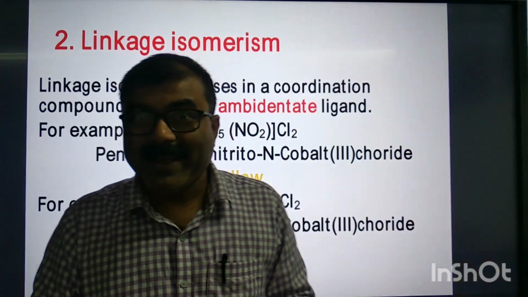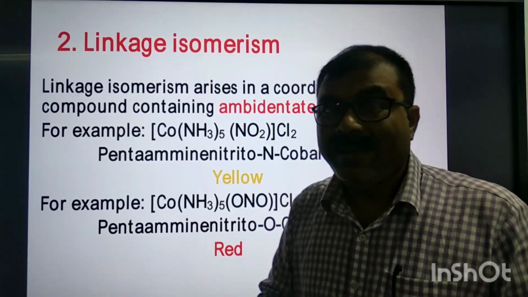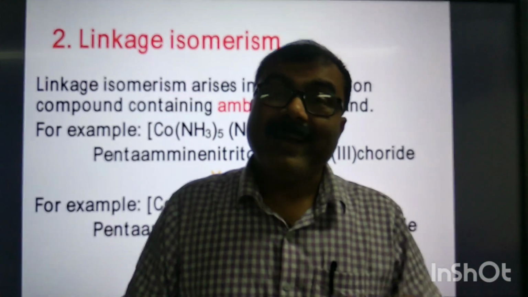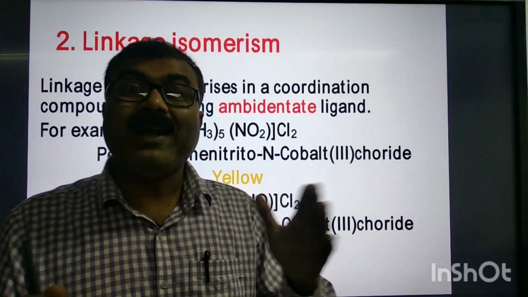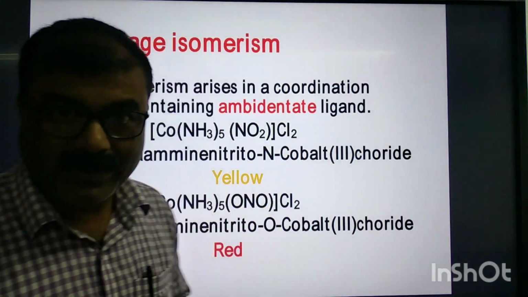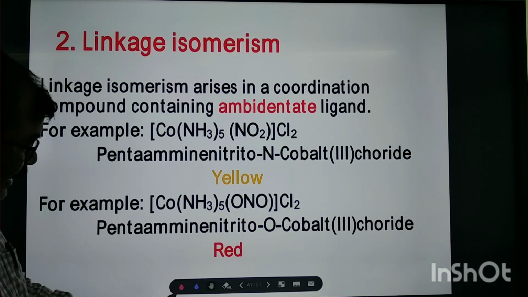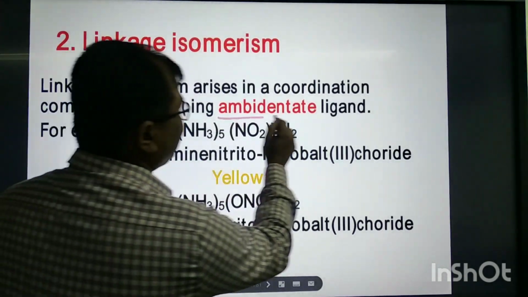Can you remember what ambidentate ligand means? Ambidentate ligands are monodentate ligands, but their connectivity, meaning the donor atoms, can be different. So linkage isomerism arises in a coordination compound containing ambidentate ligands. Very important.